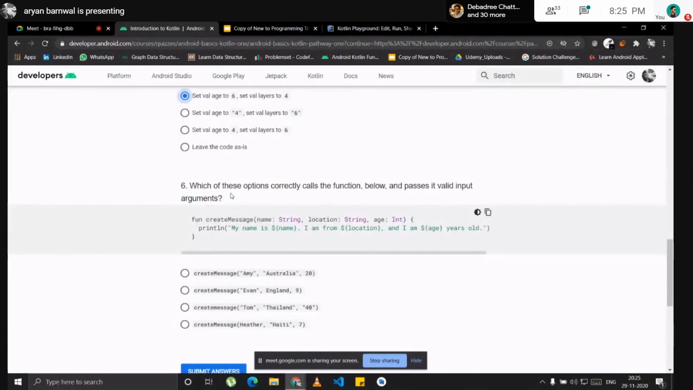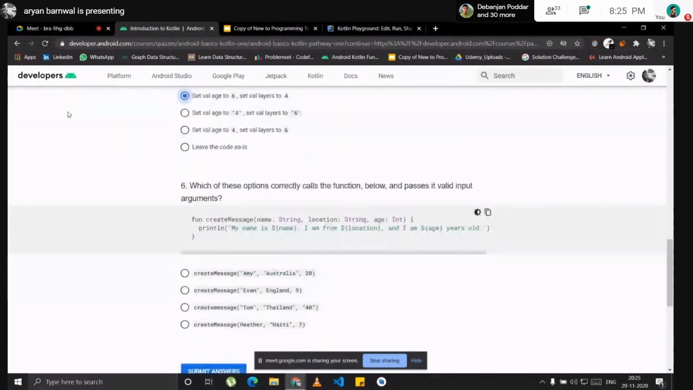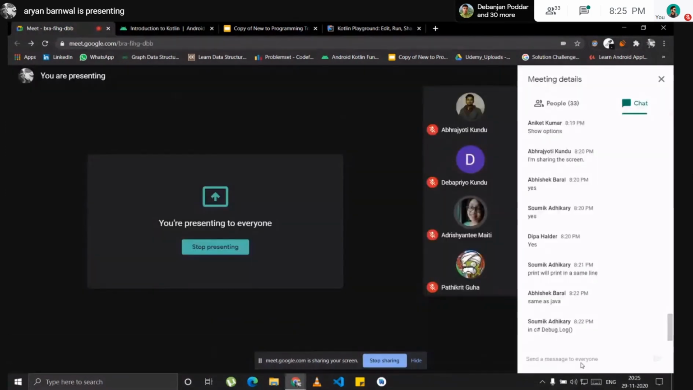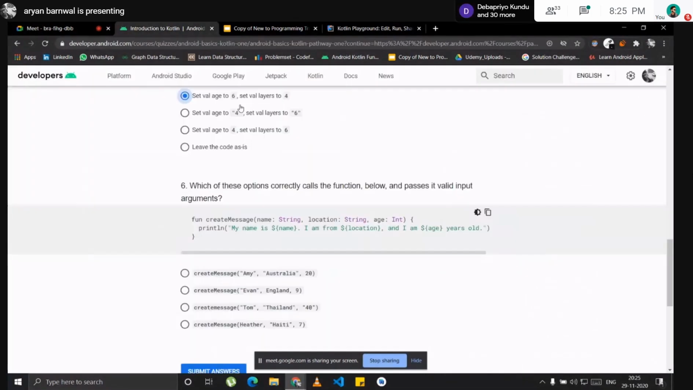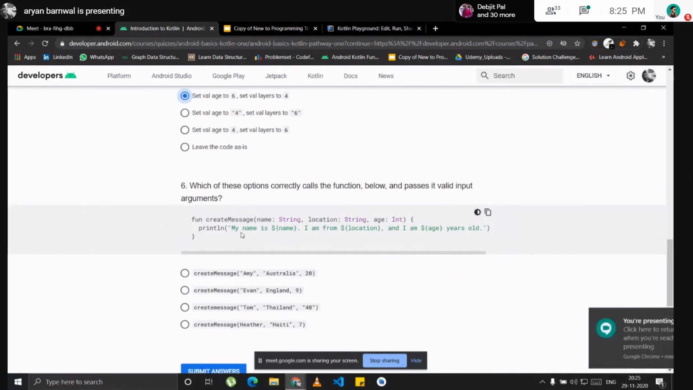Okay, and the last question of this whole unit is about the function create message. We have to say what this function will do. This is a function, fun createMessage. It contains 3 parameters: a name, a location, and an age. And it will print that.